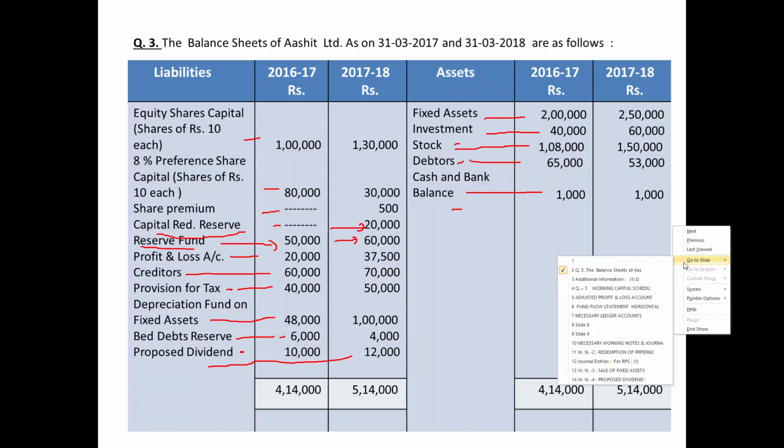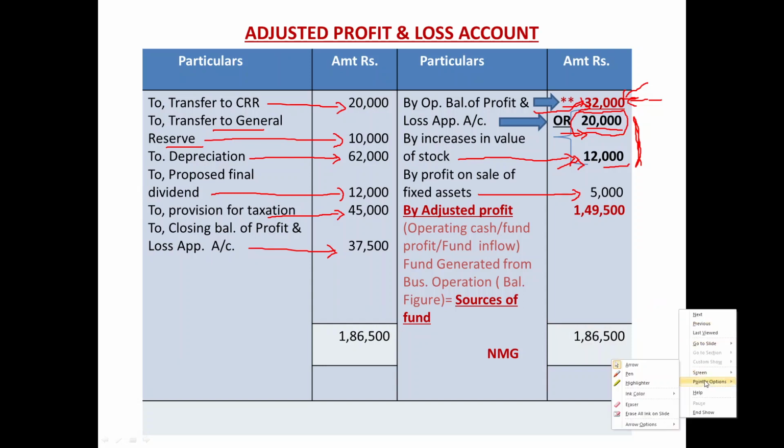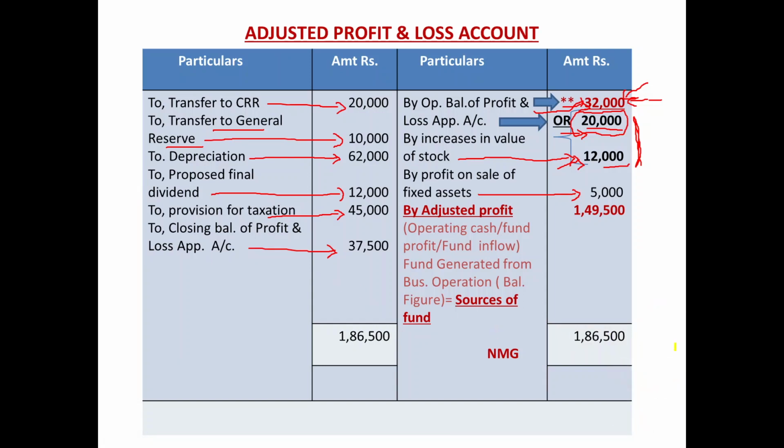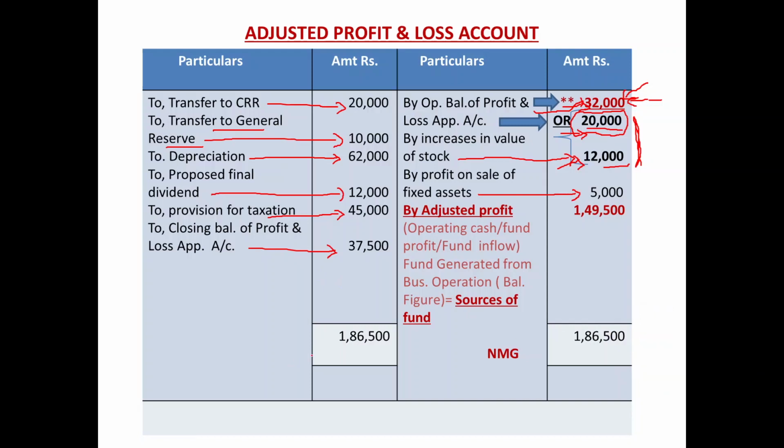Now let us close the adjusted profit and loss account and find out the adjusted fund profit which has been received from the business operation. Total of plus side, or left hand side, 1,86,500.